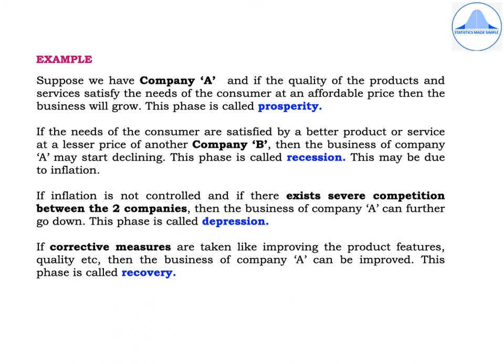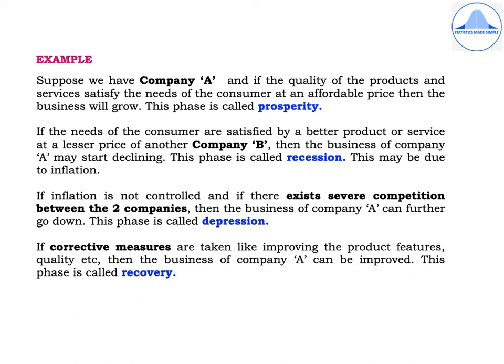Let me now explain what is a business cycle through an example and how we can observe the four phases. Now, suppose we have company A, and if the quality of the products and services satisfy the needs of a consumer at an affordable price, then the business will grow, and this phase is called prosperity. If the needs of the consumer are satisfied by a better product or service at a lesser price of another company B, then the business of company A may start declining. This phase is called recession.